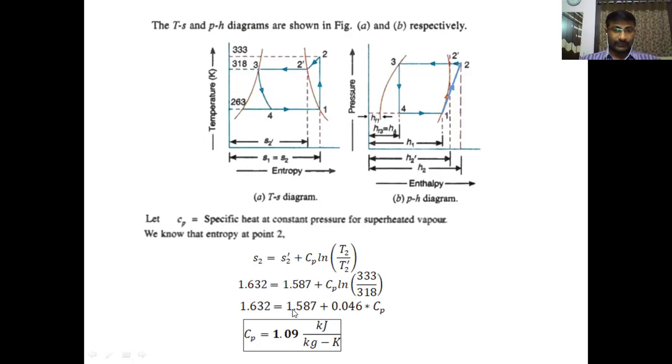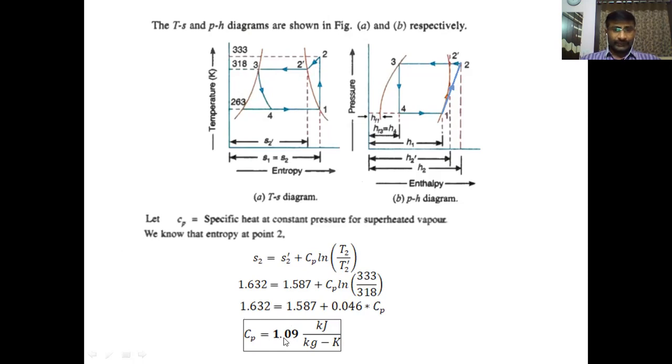So 1.632 equals 1.587 plus 0.046 into Cp, where 0.046 is the value of log 333 by 318. Cp is equal to 1.632 minus 1.587 divided by 0.046. Then we will get the Cp value as 1.09 kilojoules per kg Kelvin. This is the Cp value of superheated vapor at 318. Clear?